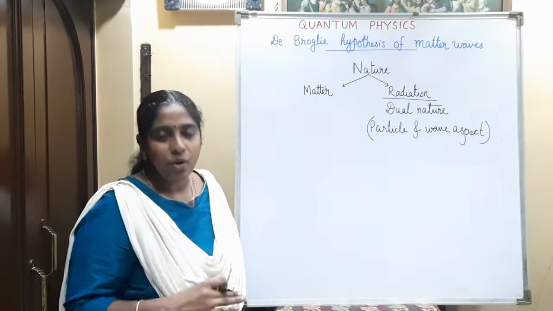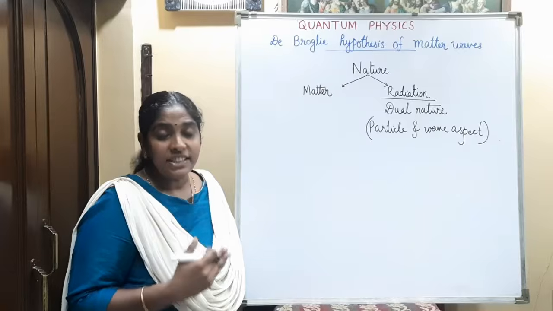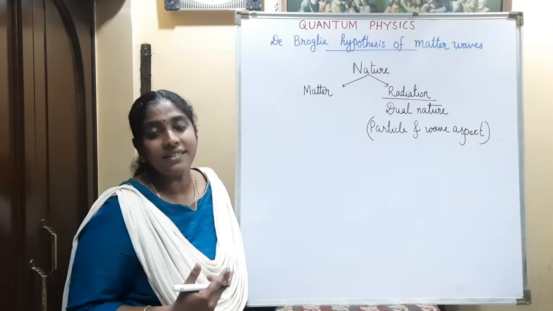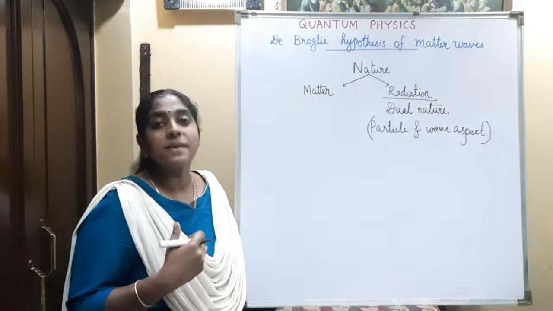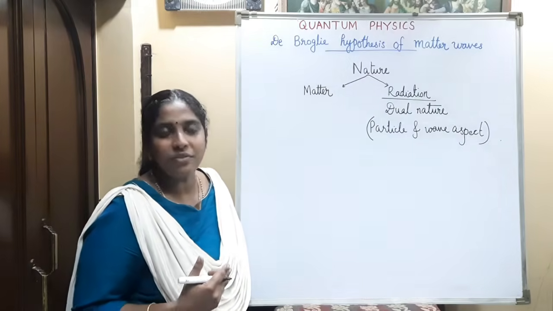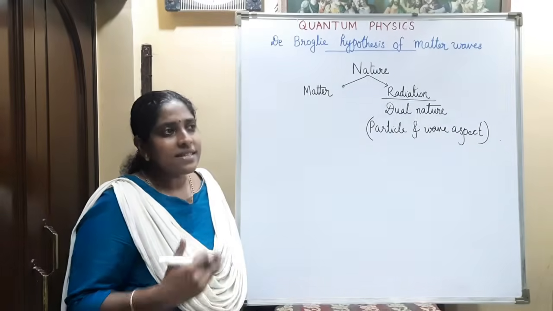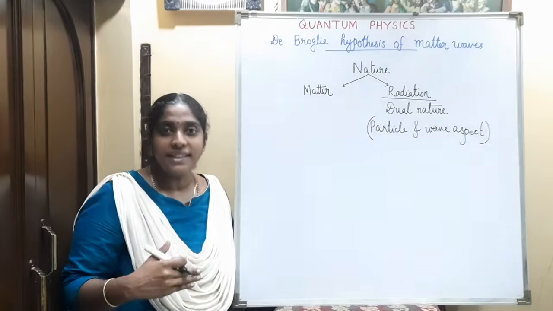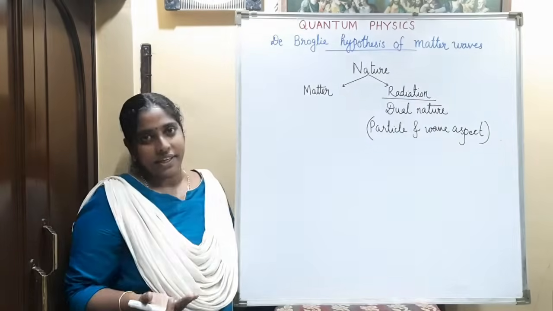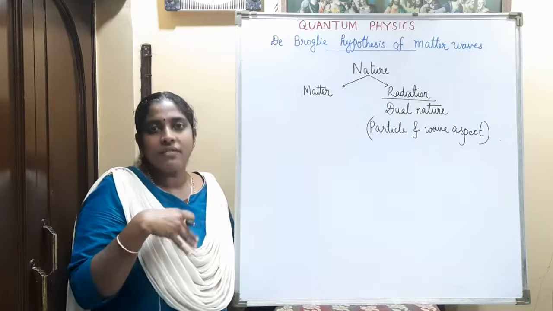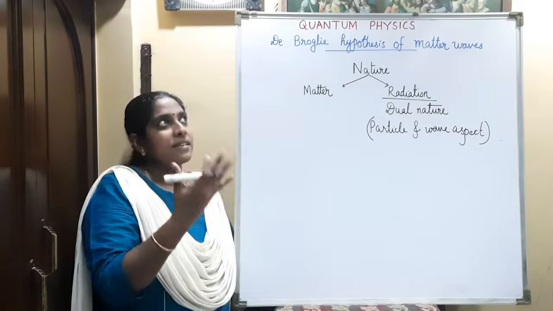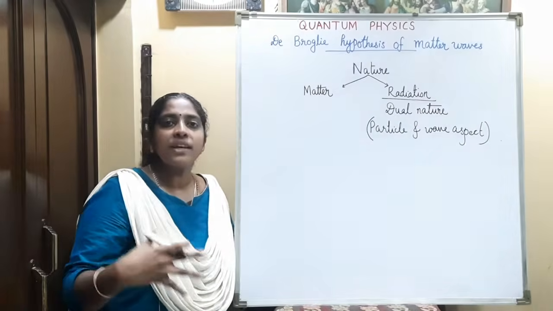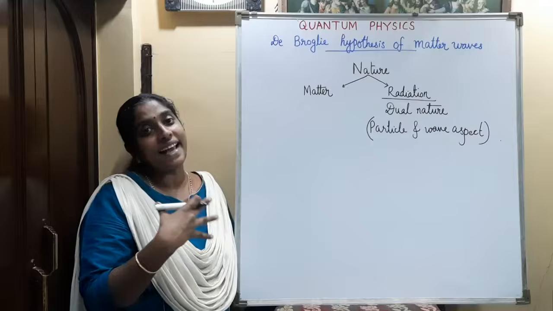Now we can come to the de Broglie hypothesis of matter waves. In 1924, in his PhD work, the French physicist de Broglie suggested that matter is associated with waves, and he called them matter waves or de Broglie waves. He suggested that anything in nature, we can consider as two entities, matter or radiation. Whatever material we see around is matter, and the light we see, that is radiation, or heat, that is radiation. So anything in nature we can classify as two entities, matter and radiation.